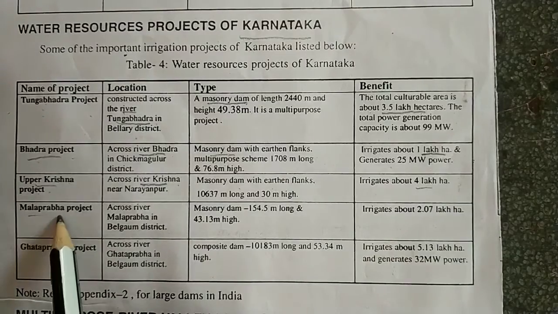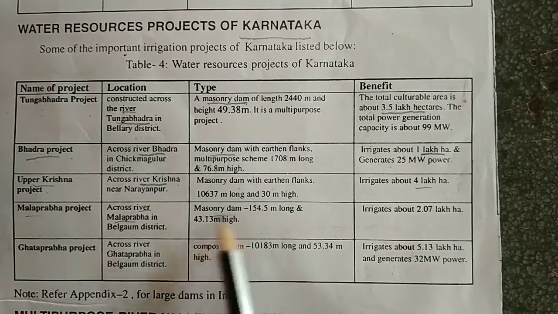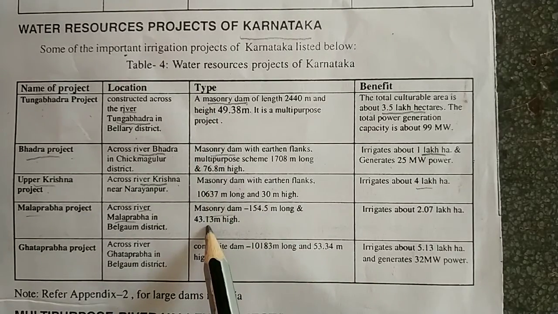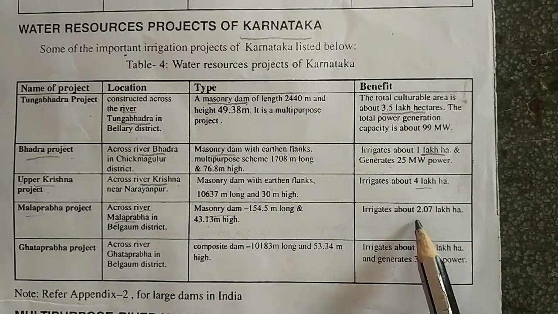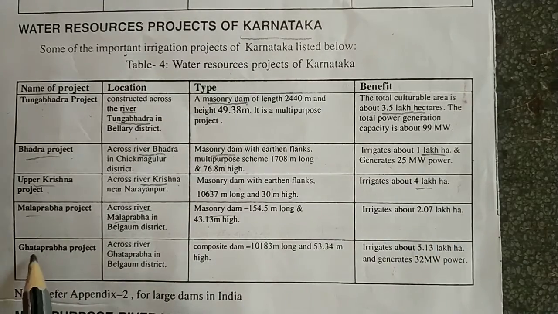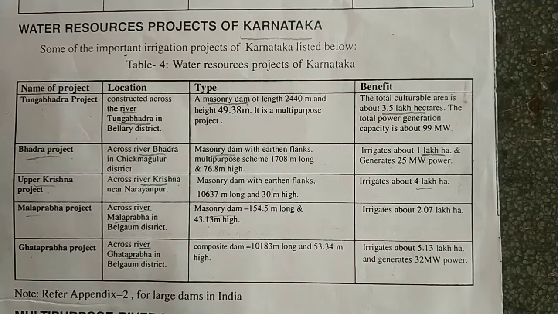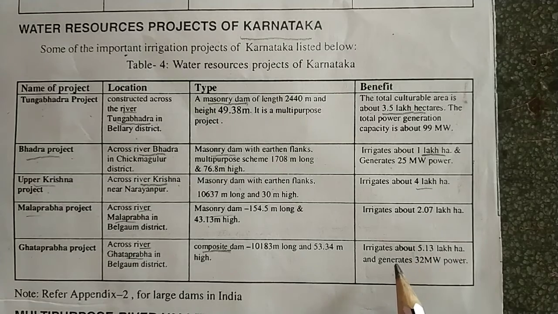Clear? Next, if you see Mallaprabha project, again near Mallaprabha river, a masonry dam again, so you can see all these 4 are masonry dams. Again it is helping for irrigating 2.07 lakh hectares of land. Next, again, Ghataprabha project near Ghataprabha river. Clear? It is a composite dam here, and it is helping me for irrigating 5.13 lakh hectares of land and also for generation of power.